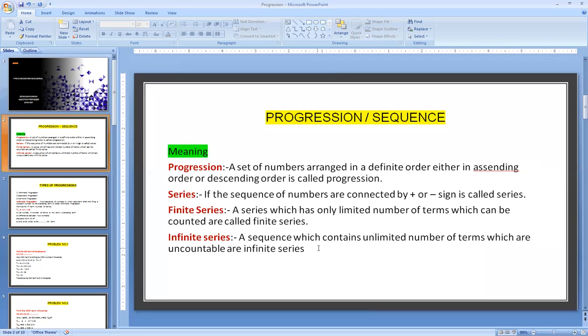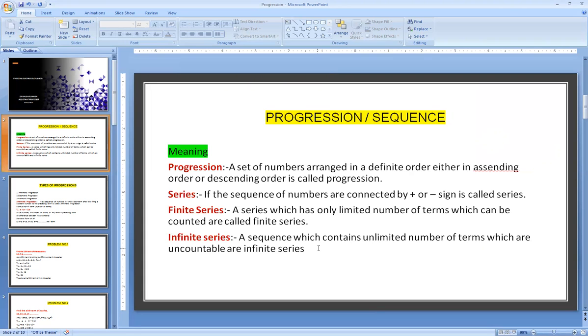The array of numbers arranged in ascending or descending order is called progression or sequence. When we arrange numbers either from the lowest value to the highest value, or from the highest value to the lowest value, and write those numbers, they are called progression.